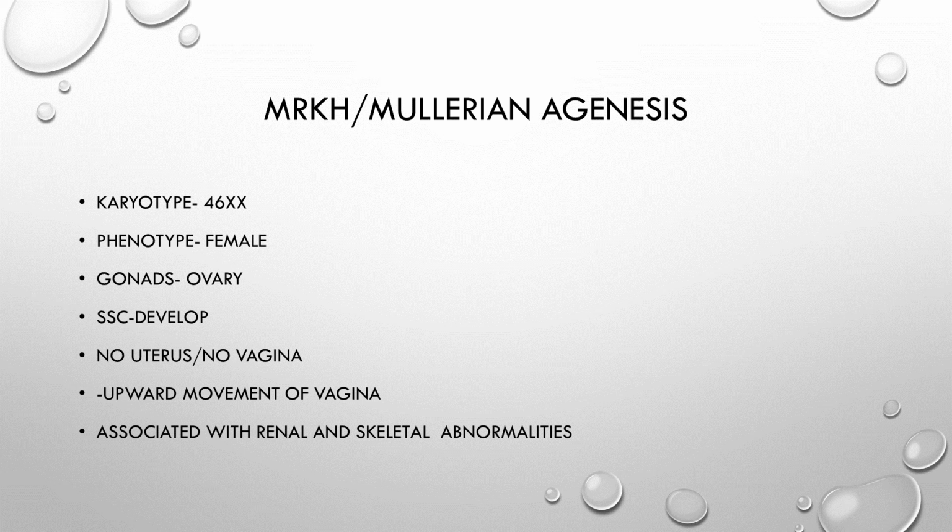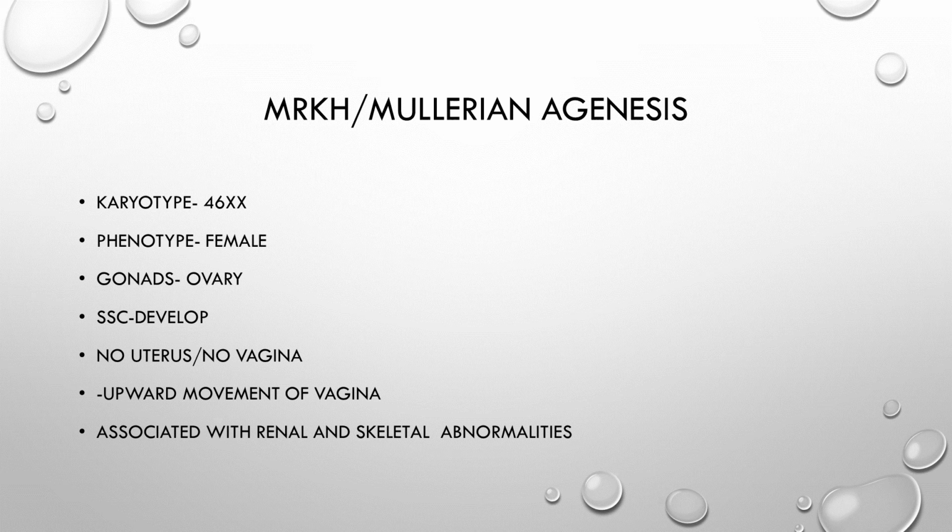Either it is a hypoplastic vagina, or there's hypoplastic uterus or no uterus, and there will be either no vagina or short blind vagina. There's upward movement of vagina in this case, and it is associated with the skeletal and the renal abnormalities. And the management is vaginoplasty. Just before marriage, you go for vaginoplasty. Either they can be mechanical dilators or McIndoe or Williams vaginoplasty in these cases.